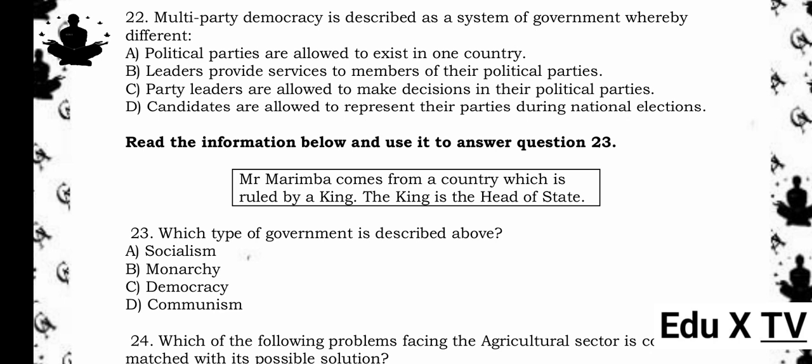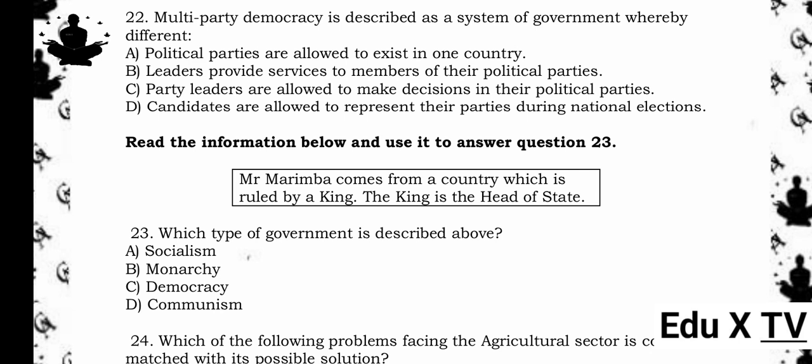22. Multi-party democracy is described as a system of government whereby different A. Political parties are allowed to exist in one country. B. Leaders provide services to members of their political parties. C. Party leaders are allowed to make decisions in their political parties. D. Candidates are allowed to represent their parties during national elections. The answer is A. Political parties are allowed to exist in one country. Reason being, multi-party democracy allows multiple political parties to participate in governance and elections.